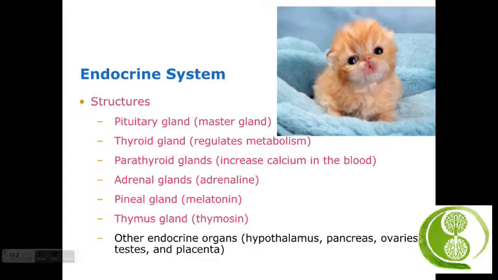So our main structures we're going to talk about are the pituitary gland first. The pituitary gland is often called the master gland of the body. It's located at the base of the brain. It secretes 6 different hormones that stimulate other glands and organs to act. In addition to its 6 secretions, it also stores and releases 2 hormones secreted by the hypothalamus.